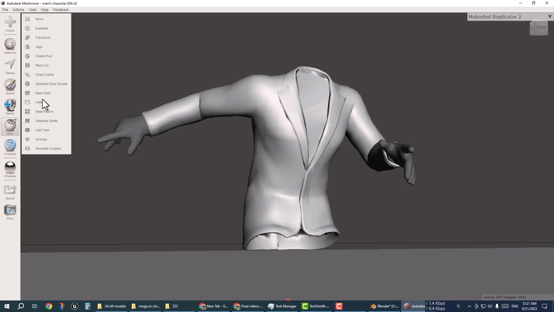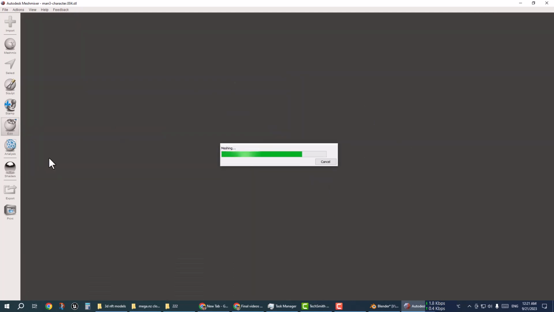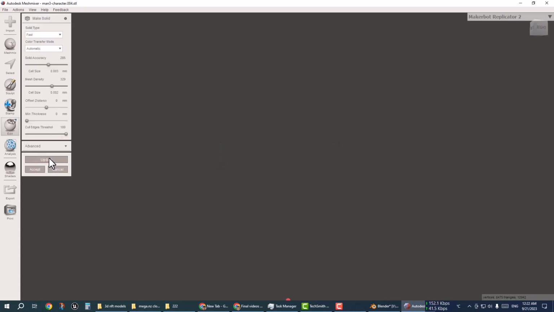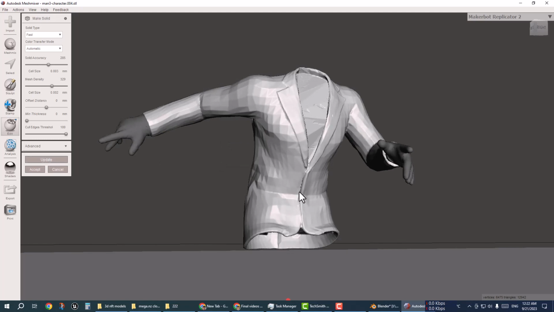But don't worry, I will import that again. First I need to make it solid, and make the accuracy and density higher and then click on update. Now this object is going to be a printable and solid object. Now this is ready.